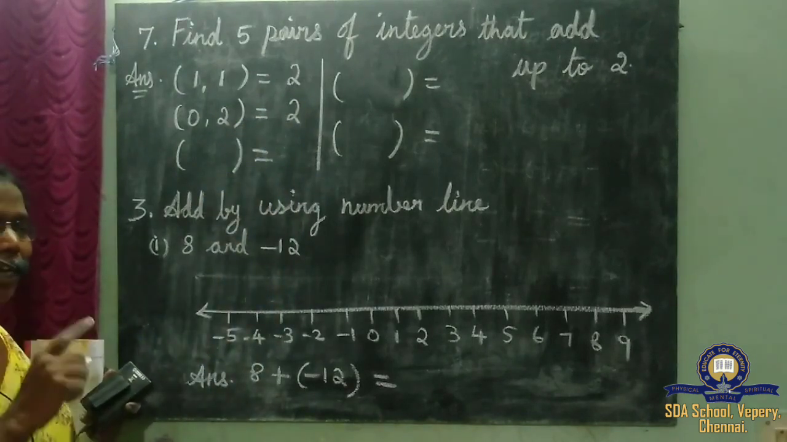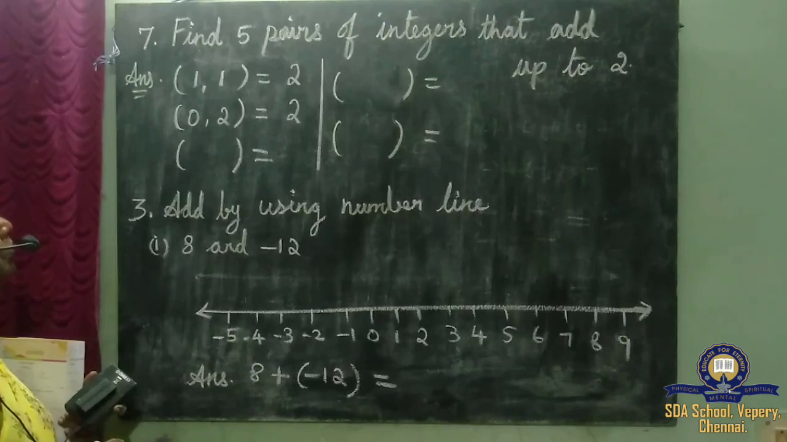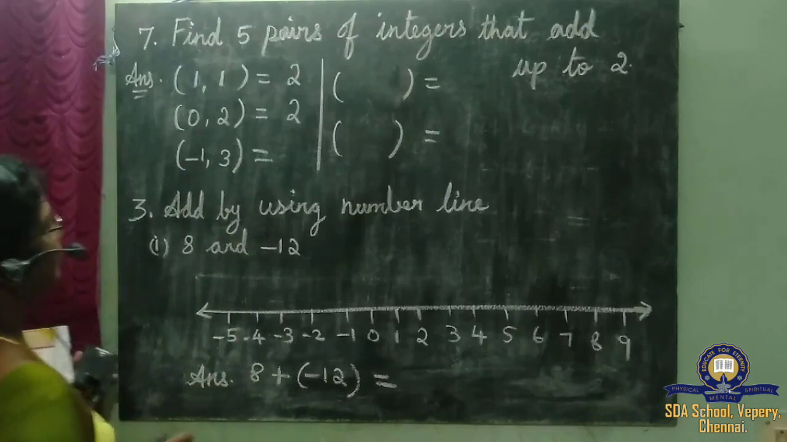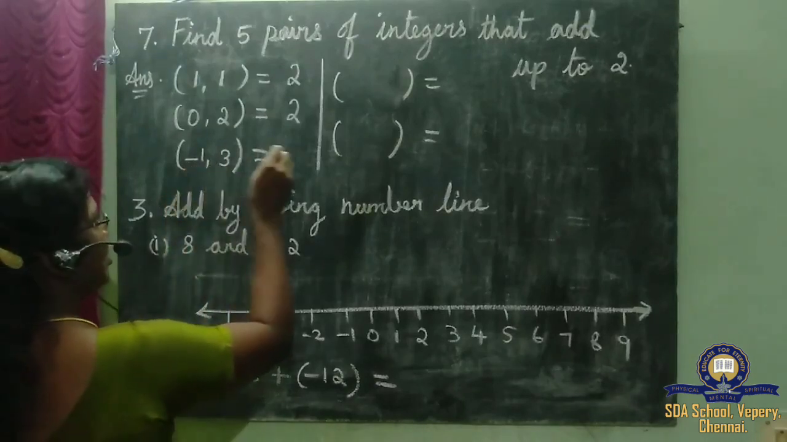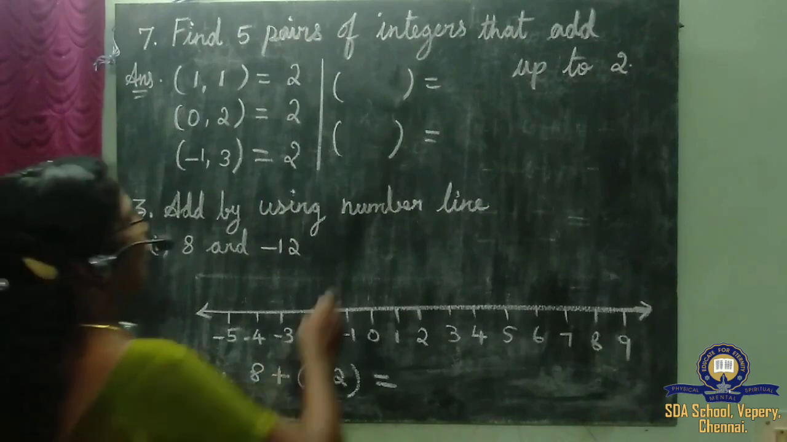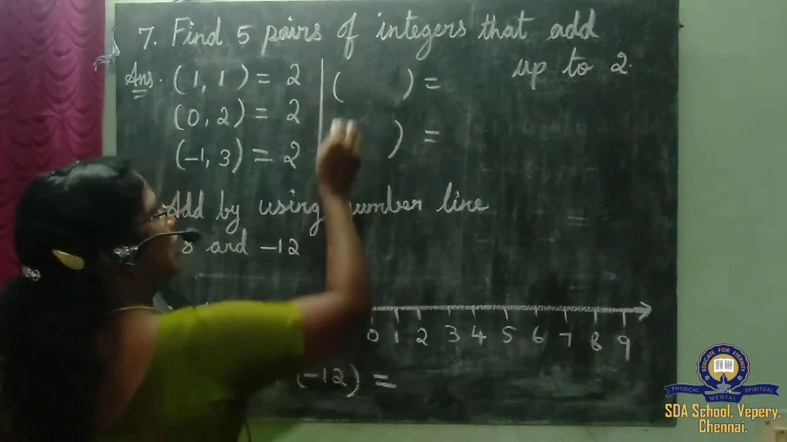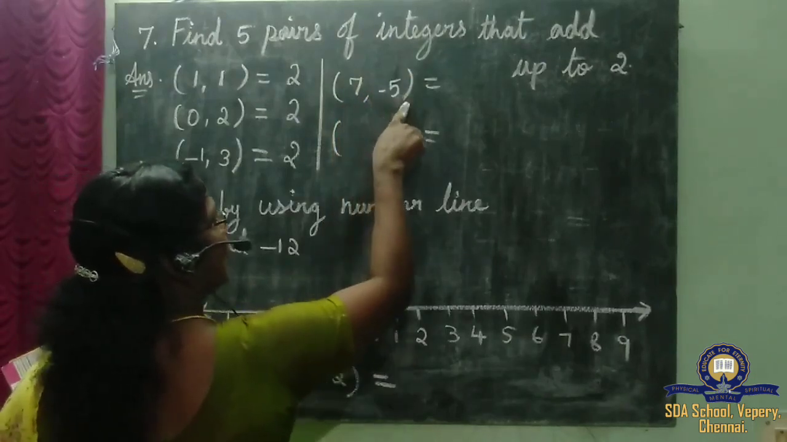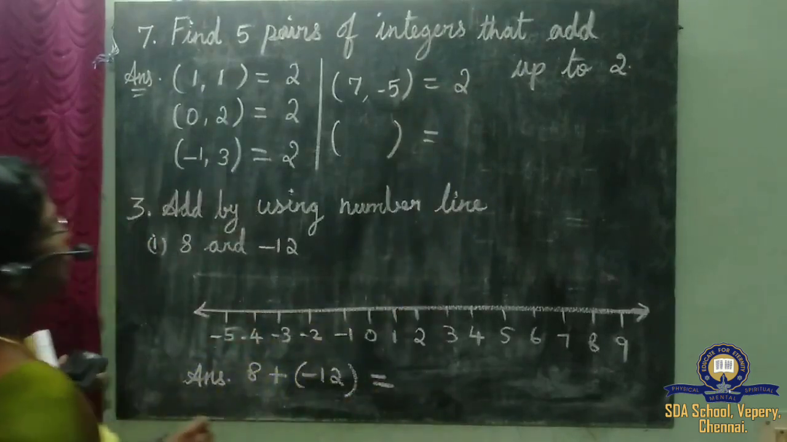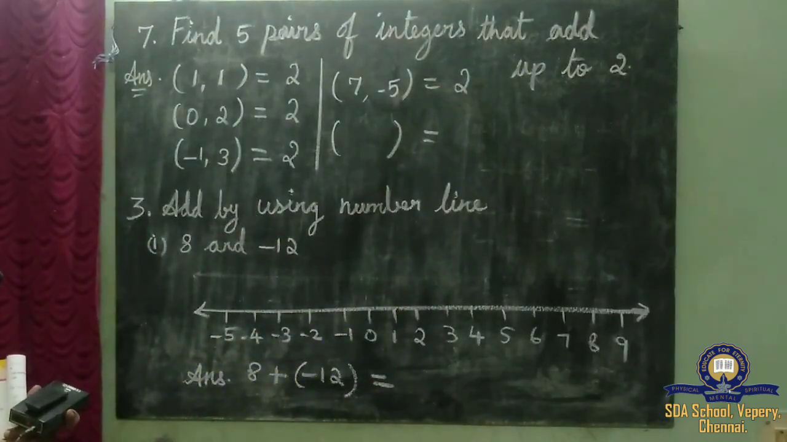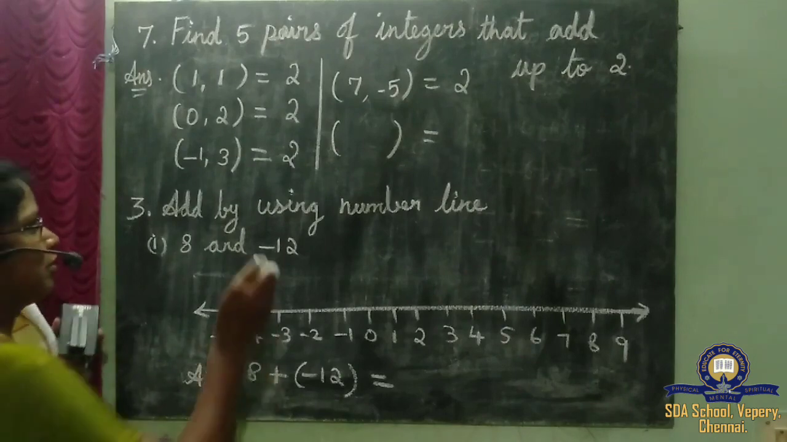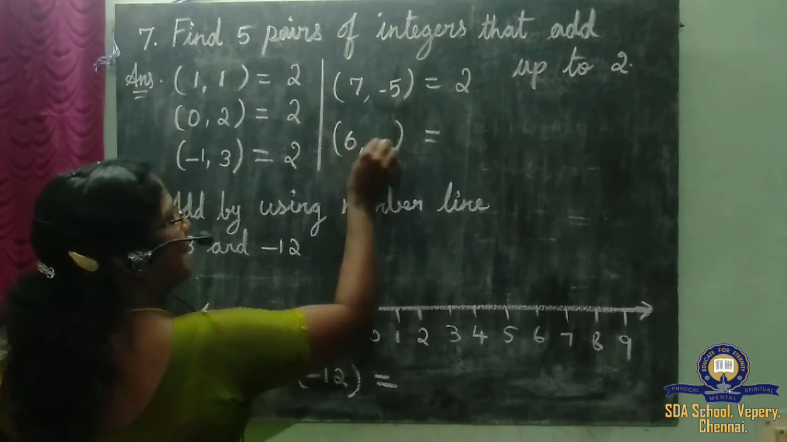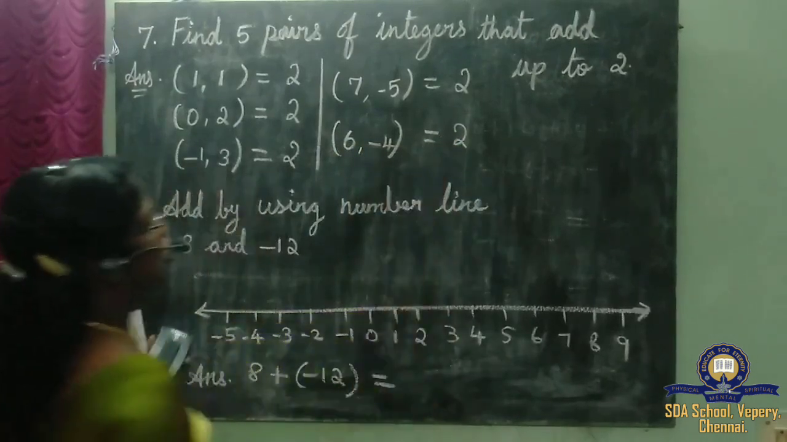Okay, say any negative number and a positive number. We'll take minus 1 and 3. So 3 minus 1 is 2. Here we'll take one positive number 7 and minus 5. 7 minus 5 is 2. Any other? One more? Okay, 6 minus 4, that is 2.